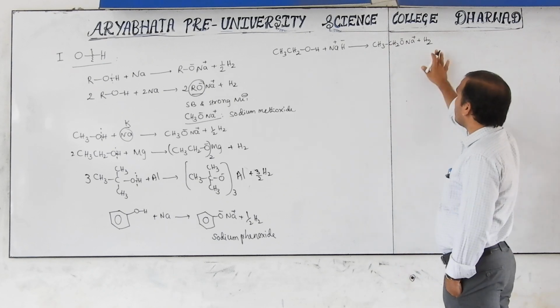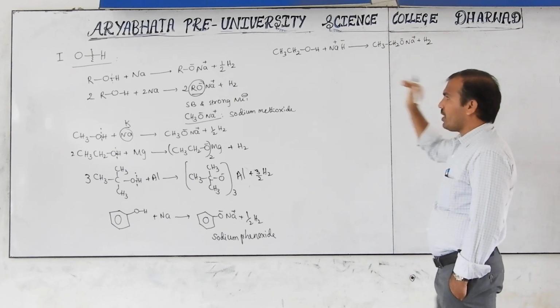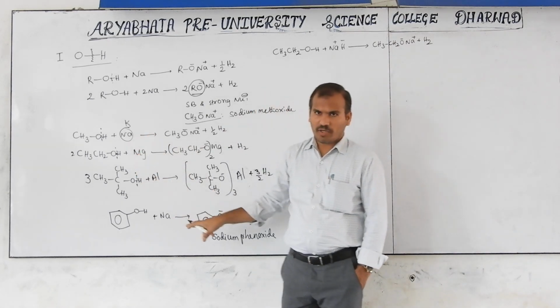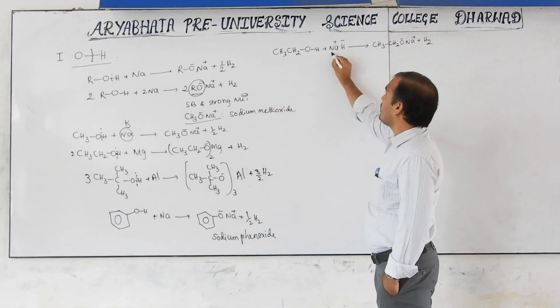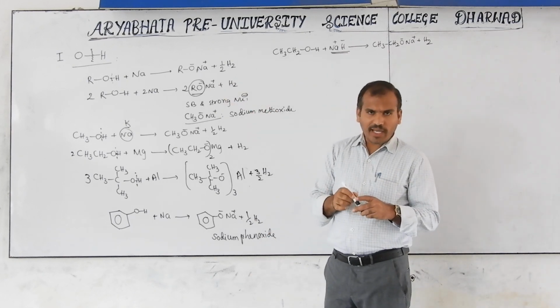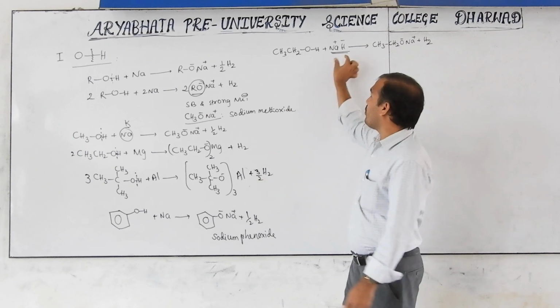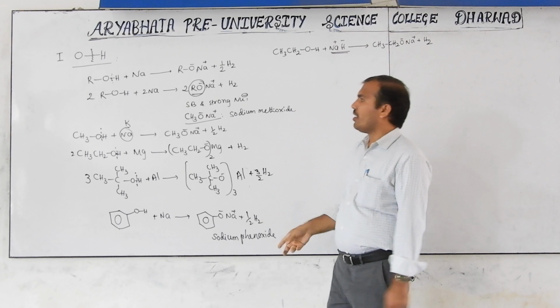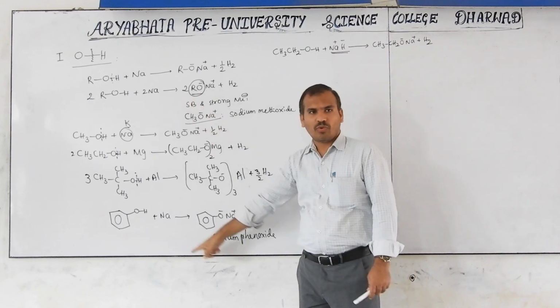Clear? So like this it is formed. But compared with the reaction with sodium metal, magnesium metal, aluminium metal, the reactivity of sodium hydride is more than this one. If a very weak acid is there, that time also if you use it, it gives a fast reaction. That's why sodium hydride reactivity is more compared with this.